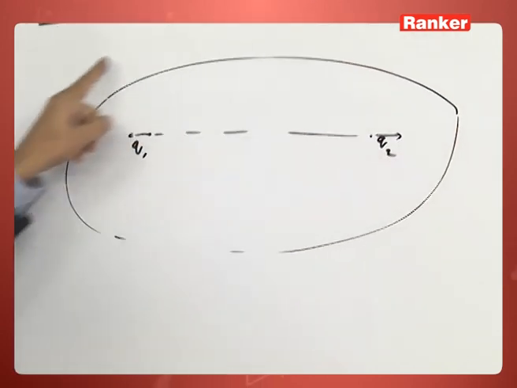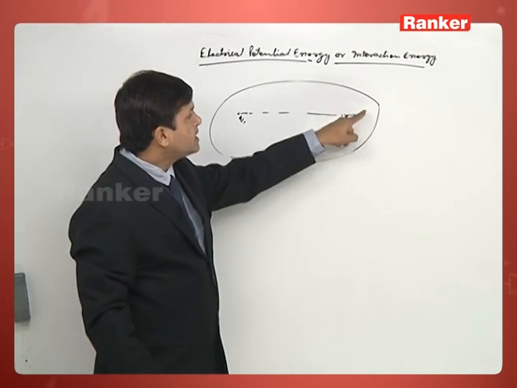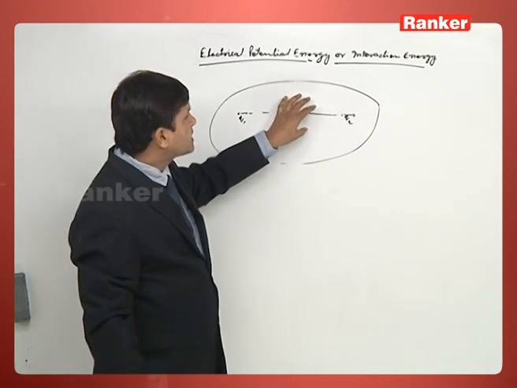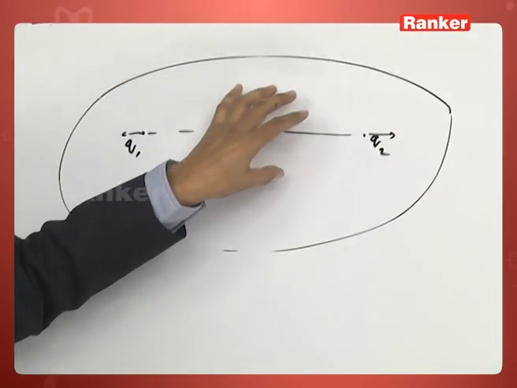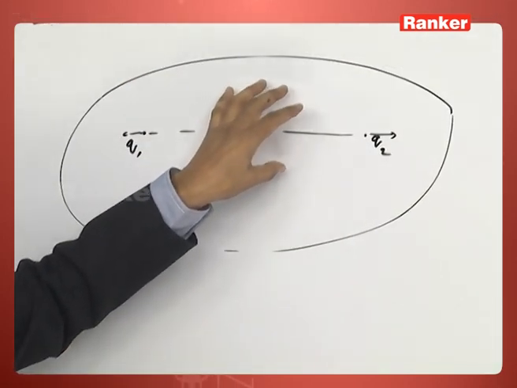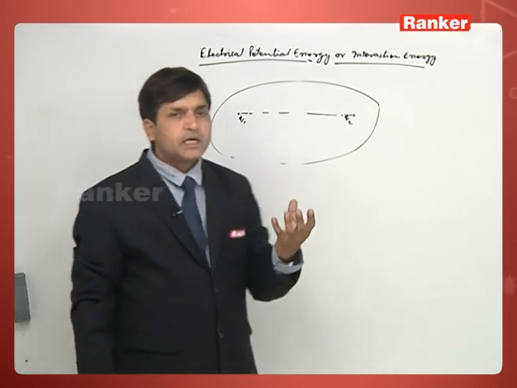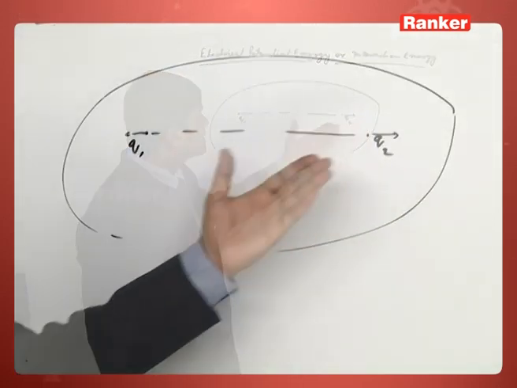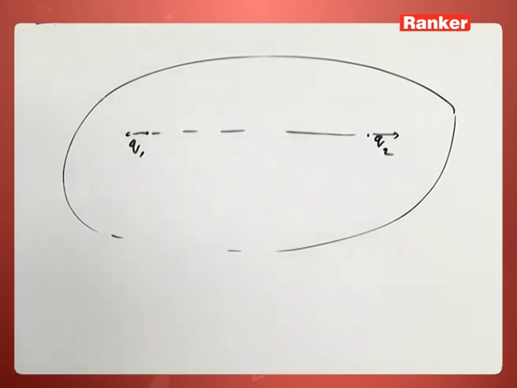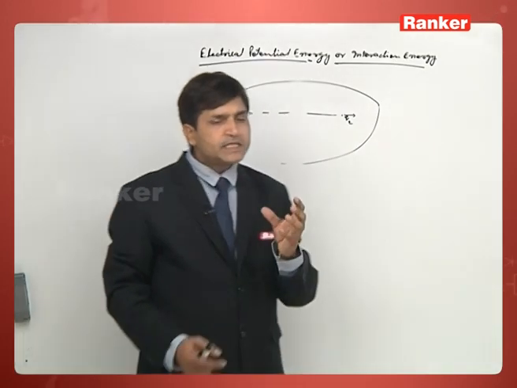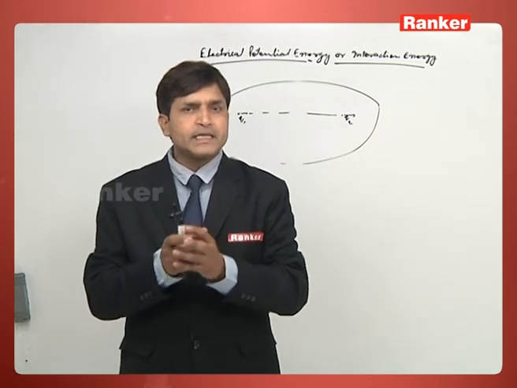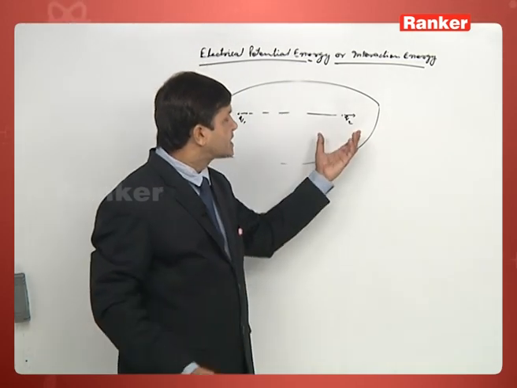If we are talking about the whole system, the external force is zero. It means none of the energy has come from outside. It means there is some loss of energy, and that loss of energy is converted into the kinetic energy of the charged particles.